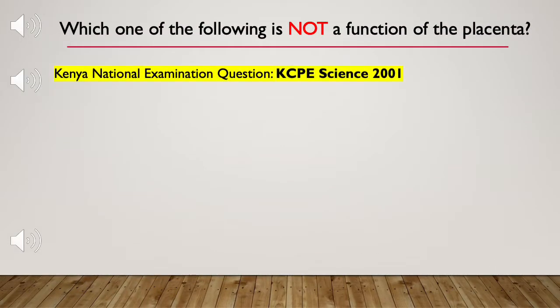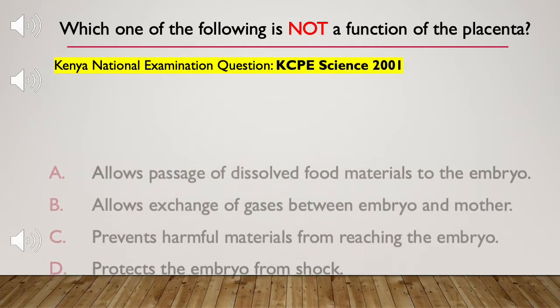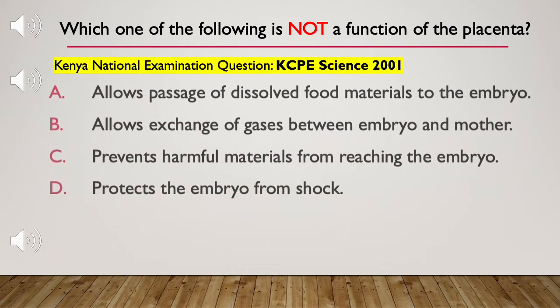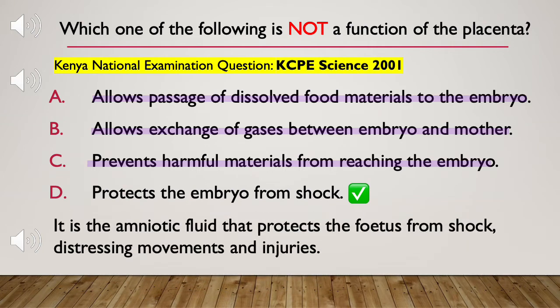Which one of the following is not a function of the placenta? A. It allows the passage of dissolved food materials to the embryo. B. It allows the exchange of gases between the embryo and the mother. C. It prevents harmful materials from reaching the embryo. And D. It protects the embryo from shock. The placenta does not protect the embryo from shock. It is the amniotic fluid that protects the fetus from shock, distressing movements, and injuries.